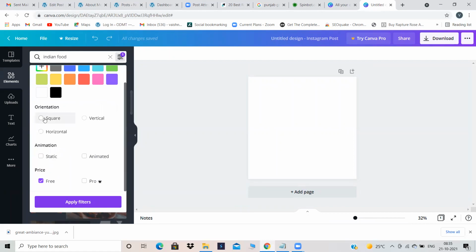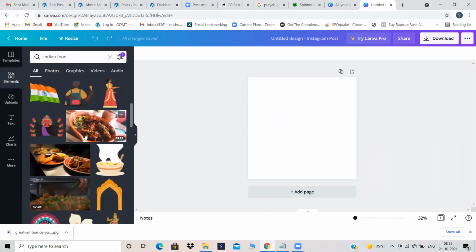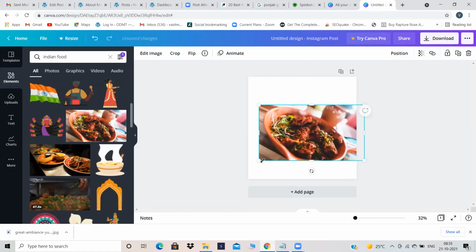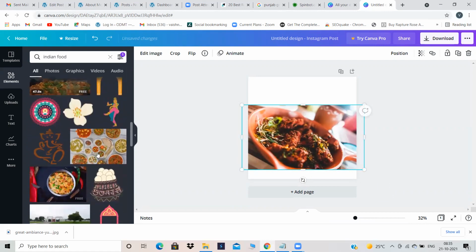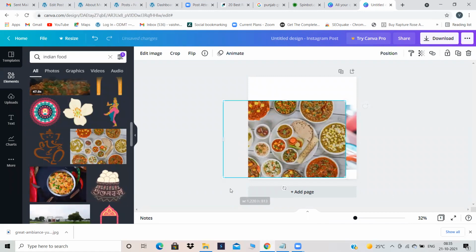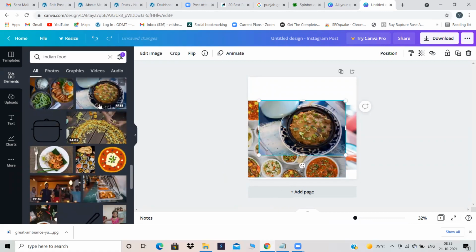If you want a square, vertical or horizontal image, anything, apply this free filter. Then take this image and increase its size however you want. You'll get crisp, clear images, and you can use these images anywhere, no restrictions.